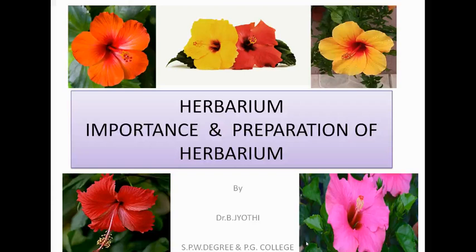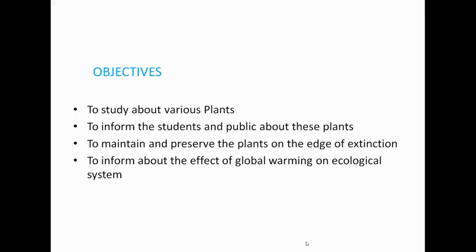Today we will learn about what is herbarium, importance of herbarium and preparation of herbarium. Objectives of herbarium: to study about various plants, to inform the students and public about these plants, to maintain and preserve the plants on the edge of extinction, and to inform about the effect of global warming on ecological system.